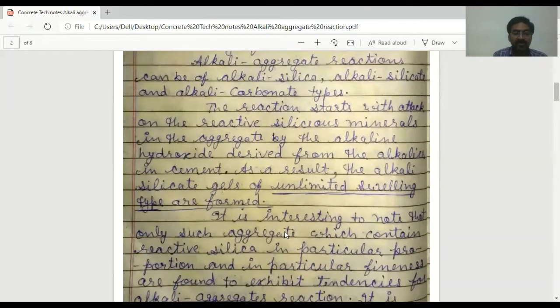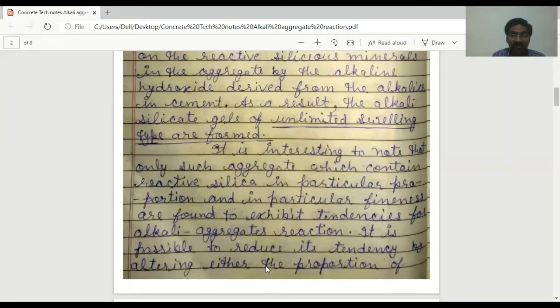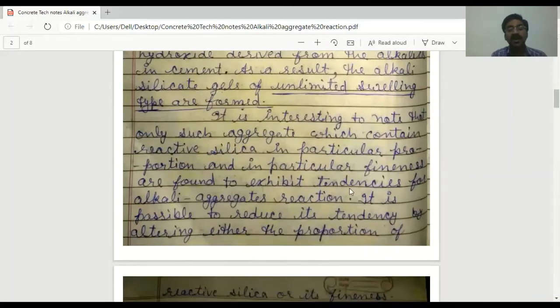It is interesting to note that only such aggregates which contain reactive silica in particular proportion and in particular fineness are found to exhibit tendencies for alkali aggregate reaction in some particular percentage.